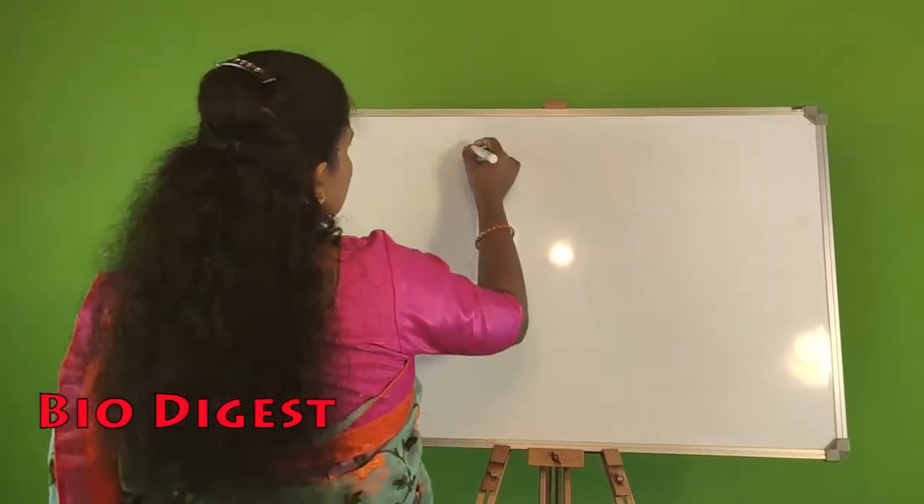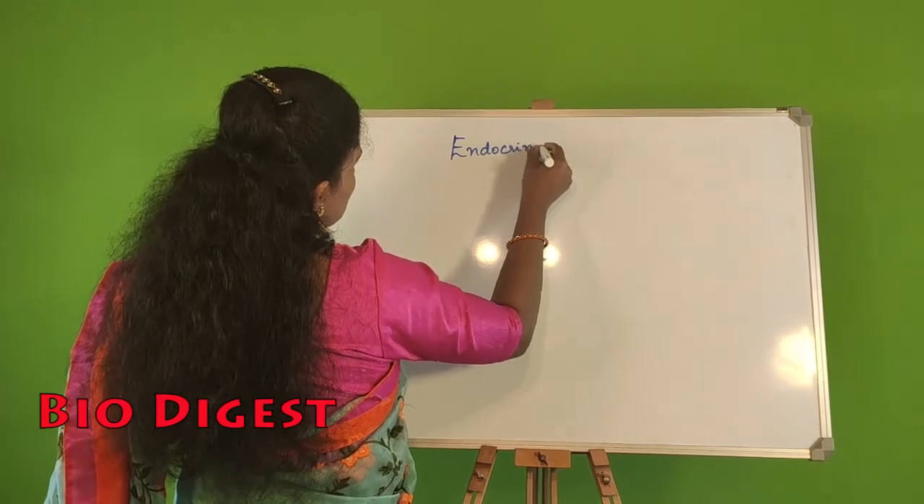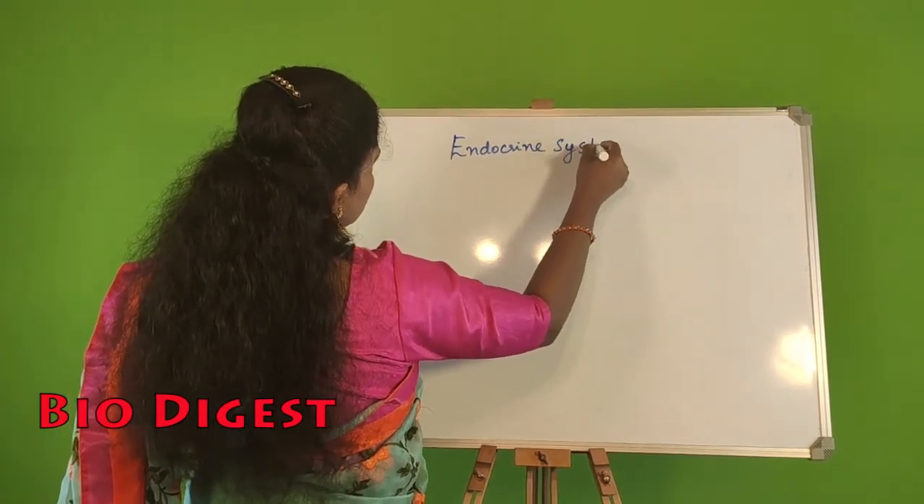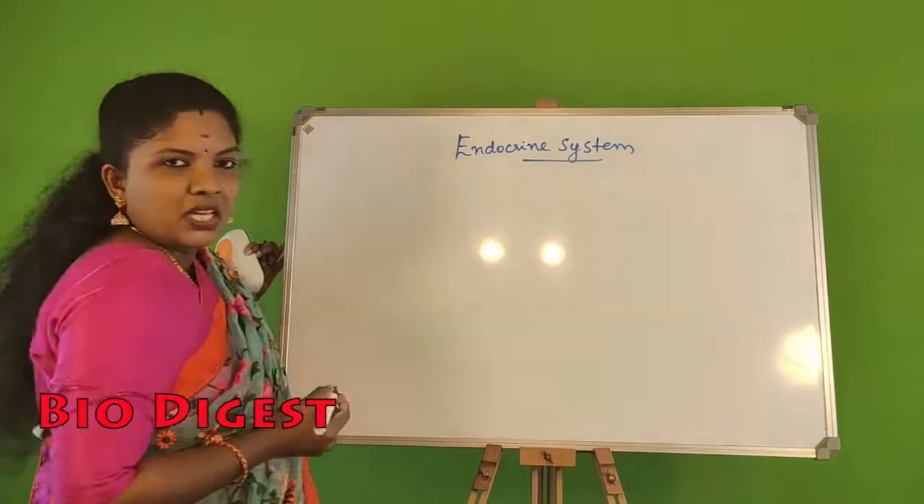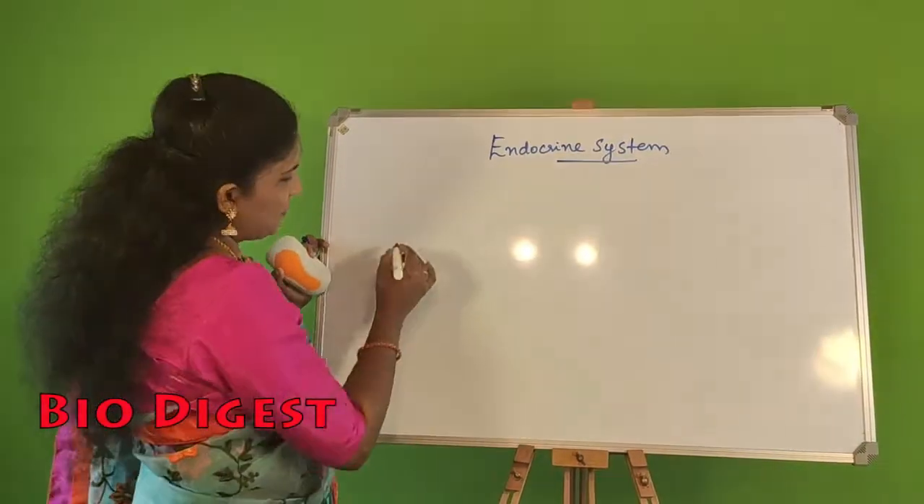So this chapter is actually based on the endocrine system. In this chapter, you will be learning about the different endocrine glands, their location, their function, and the hormones that they secrete. So beginning with the chapter, we will see the different types of glands first. Okay, so this is endocrine system. Which are the three different types of glands present in our body?